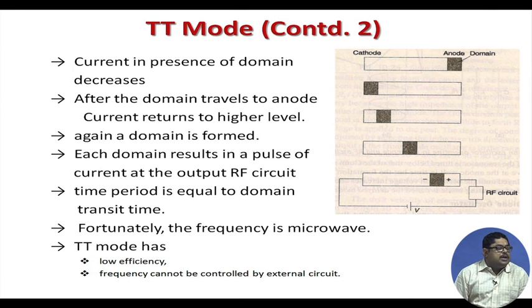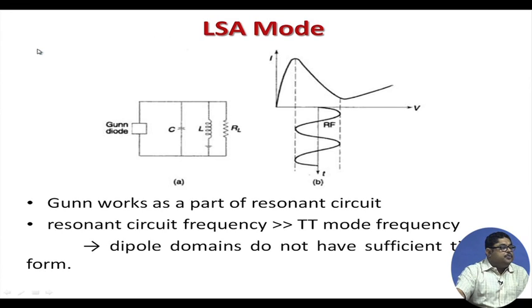So, TT mode has low efficiency, as you are saying that you need to give the voltage and that much current you do not get. Frequency cannot be controlled. So, there is no controlling mechanism in TT mode. You cannot control the output frequency, whatever the transit time of the domain, by that only you can have this mode. So, this is the basic mode of Gunn diode.